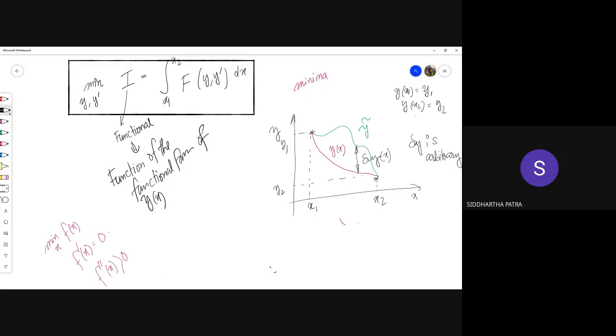What I can additionally do is I can use a scaling parameter epsilon. Okay, which means if I increase epsilon, this would be the value of y tilde. Okay, if I decrease the epsilon, the y tilde would be different. Okay, now first of all, delta y is arbitrary. Okay, let's say delta y can be sine of x, cos of x, anything. And then again, what I'm doing is I'm adding more arbitrariness by multiplying with a scaling factor epsilon. Okay.